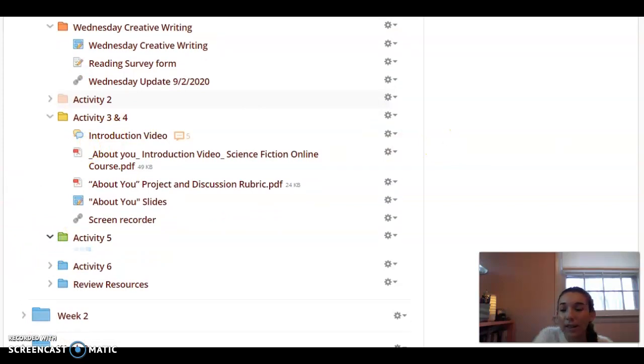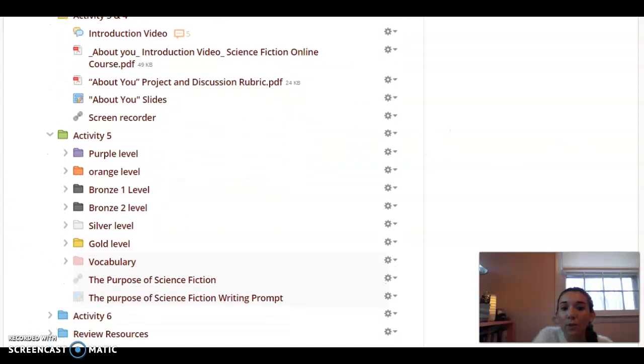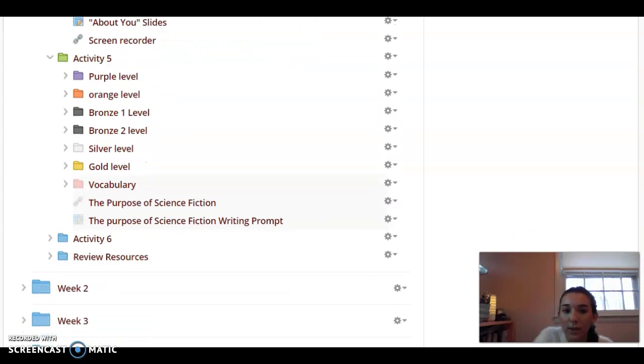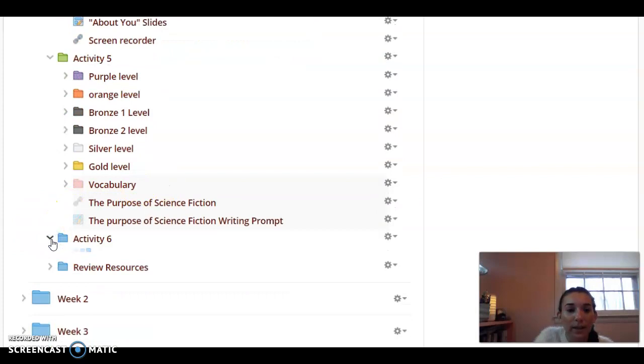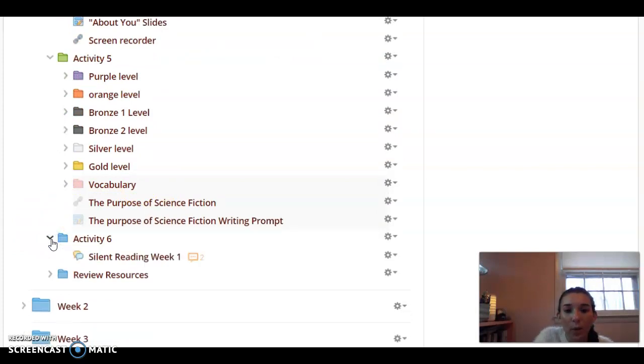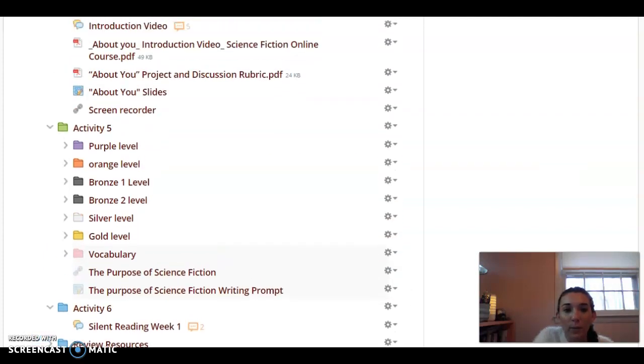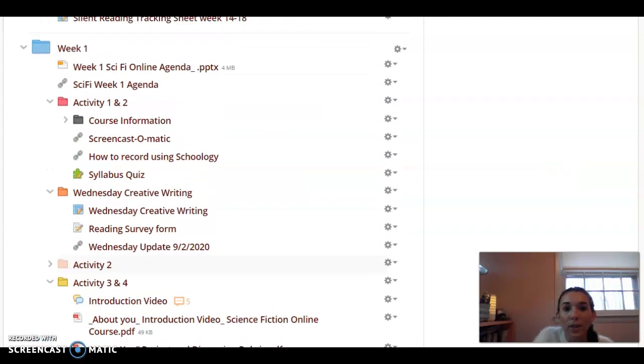And then activities 5 and 6 are going to be just review. This has to do with the reading survey that you did on Wednesday. It's just a little bit of quick quizzes, so that way I can get to know your reading levels. And then a discussion to go over what you silently read that week. And those are all the materials found in the week 1 folder. Once again, there is an agenda video that goes over all of those different materials more in depth, but this is just a tour to give you an idea as to what every week looks like for the most part.